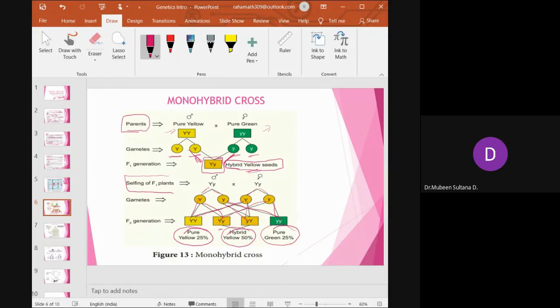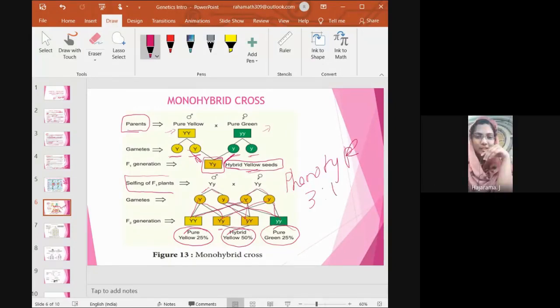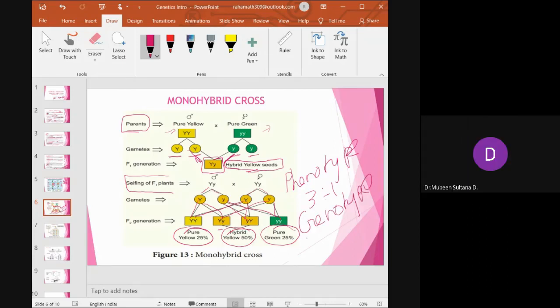So what is the ratio here? The phenotype ratio is 3 is to 1. The genotype ratio is 1 is to 2 is to 1: one pure yellow, two hybrid yellow, and one pure green.